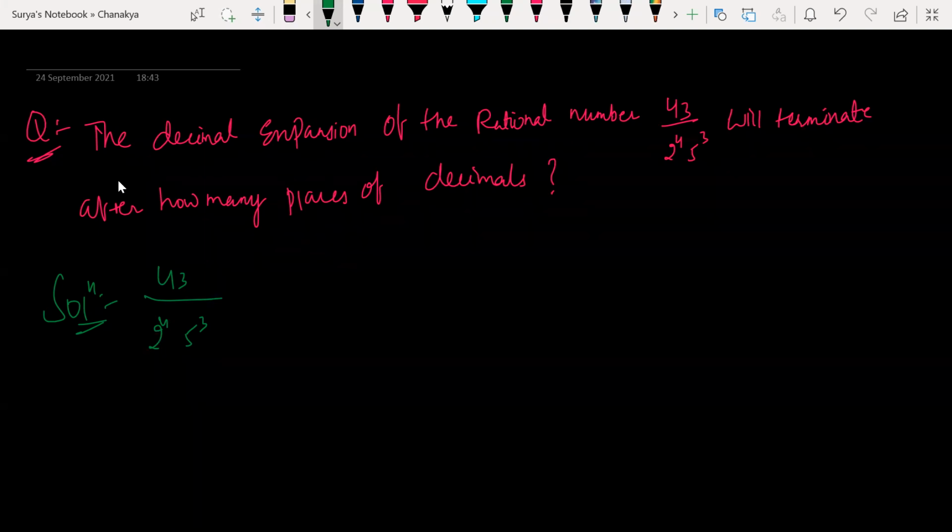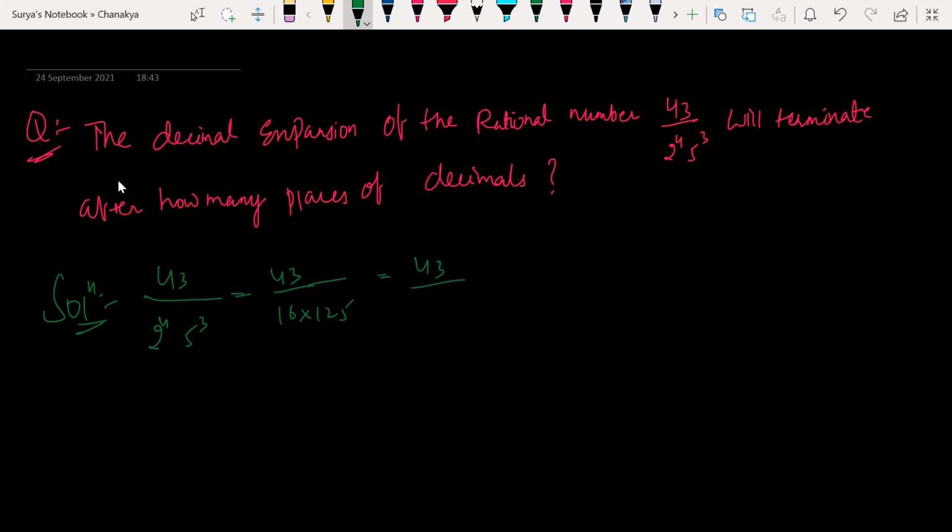See here for solving this. For solving this kind of question, what do you have to do? Tell me. So 43 divided by 2 to the power of 4 into 5 to the power of 3. How can you solve this? Yes, sir, is it after 4 digits? 125. Yes, after 4 is how?